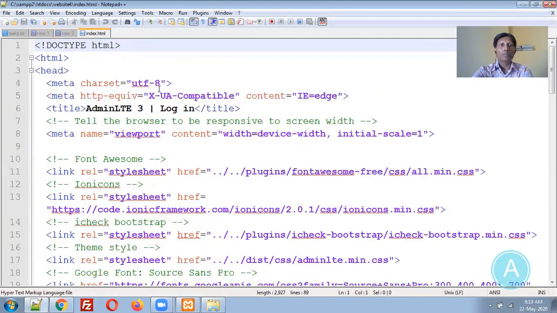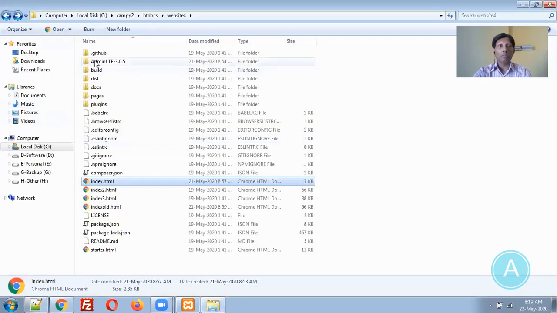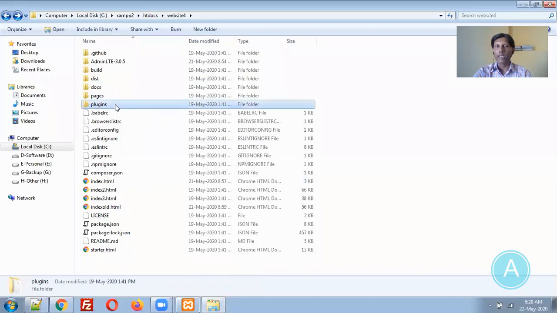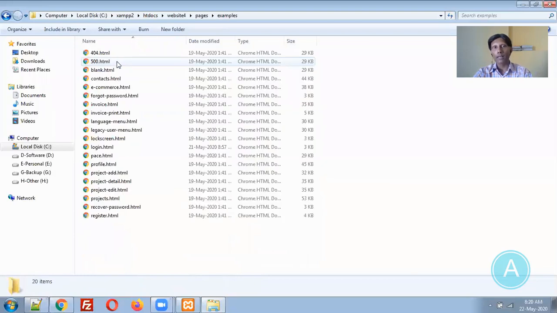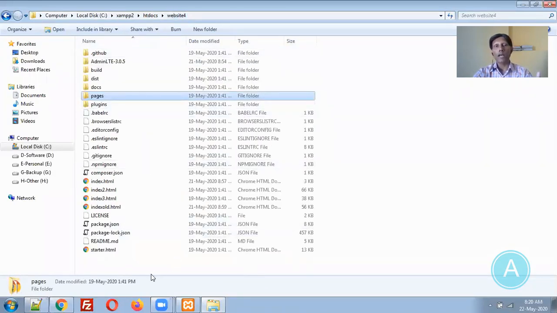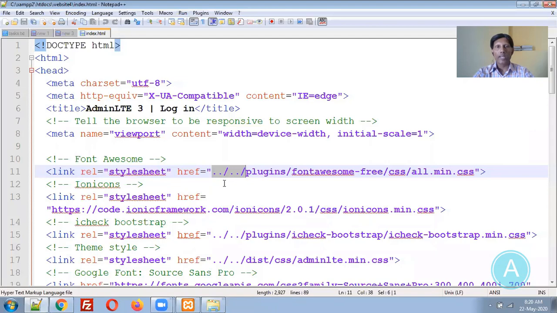I'm opening this particular page. You can see the reference: double dot slash and plugins. Basically it is showing that it goes two folders back, then searches the plugins folder, but the plugins folder is over here directly. So we need to change the path because we have taken this page from the example itself. Two levels back, then plugins is there, but now we have changed the locations from inside to outside. So we need to change this one.